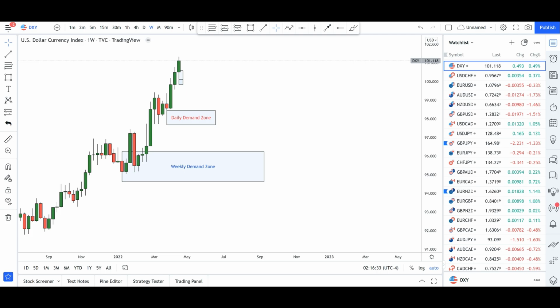Today is Saturday, the 23rd of April 2022. It's 2:16 a.m. in the morning and it's time for me to do my weekend Forex forecast for this upcoming week. So for this upcoming week, we're going to be taking a look at DXY, the 8 majors, and also 5 cross pairs. Okay, all right, so without any further delays, guys, as usual, let's take a look at the